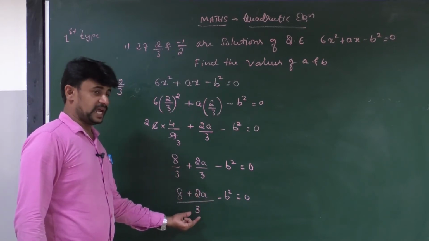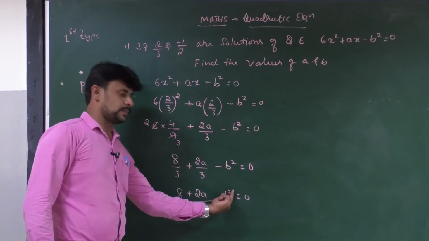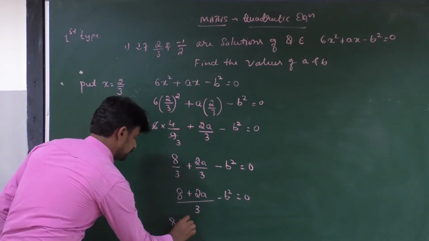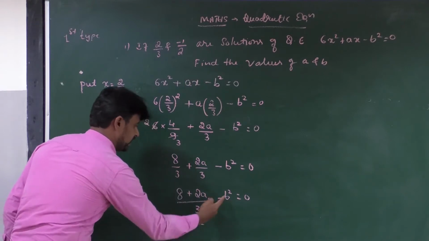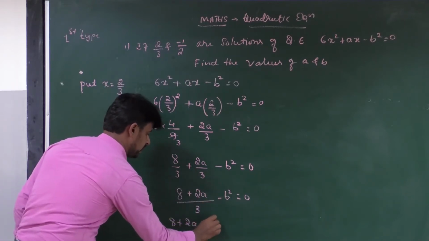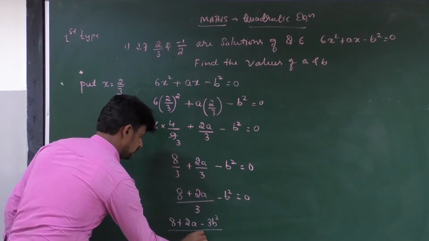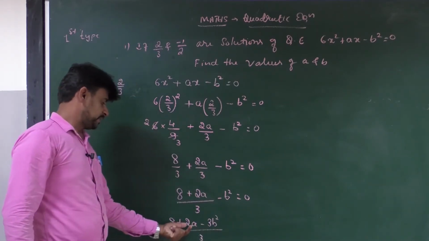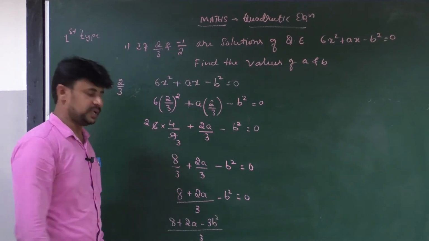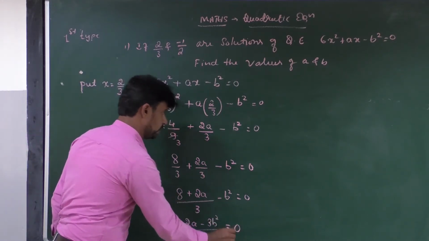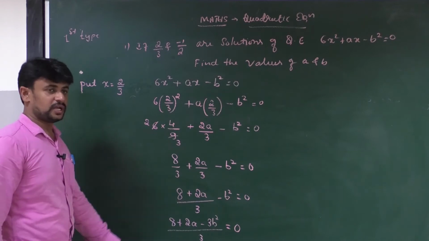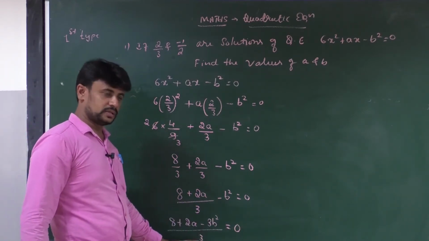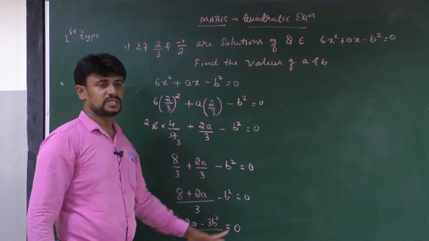Then in the next step we have to multiply this 3 with b square. Then your equation becomes 8 plus 2a minus 3 into b square, 3b square by 3. Now 3 is the LCM, so 8 plus 2a minus 3b square is equal to 0. As you know that when we multiply this 3 with 0, you will get 0. Then the value of 3 goes to 0.